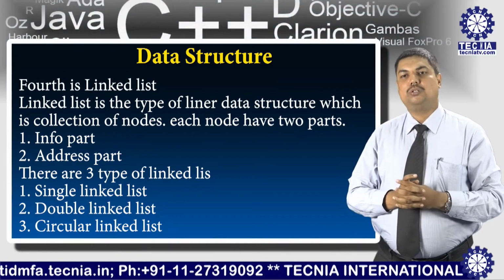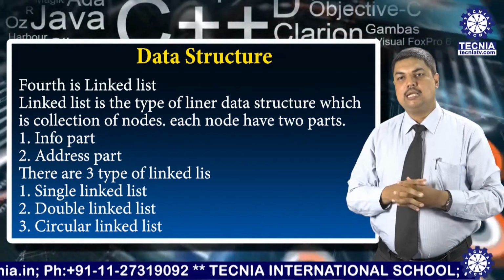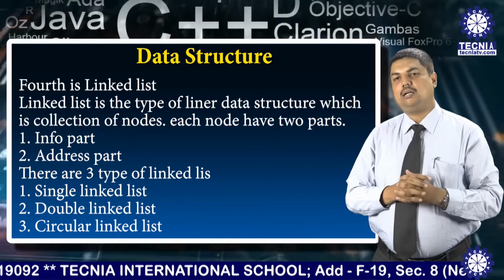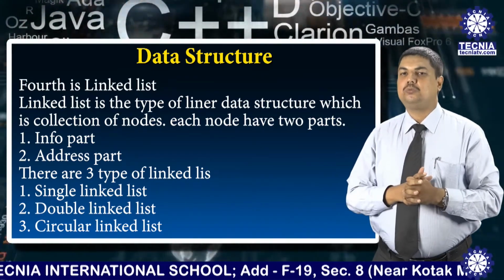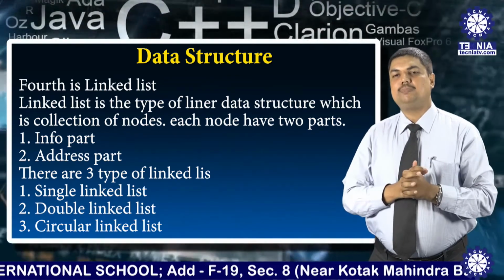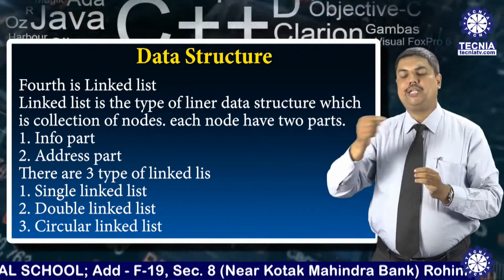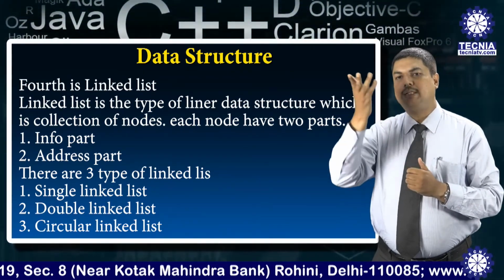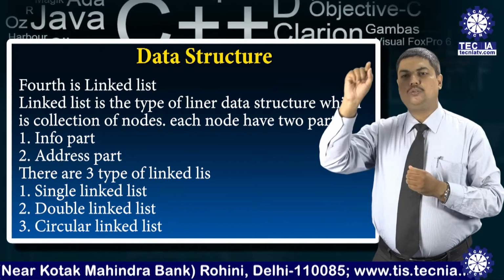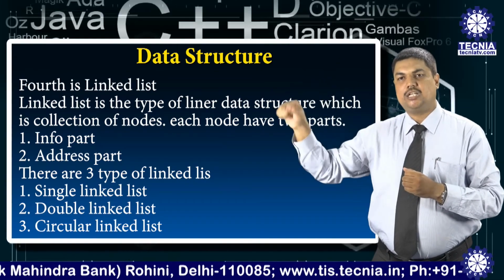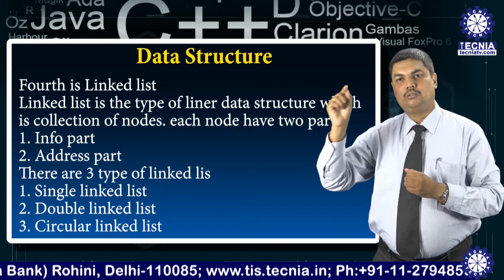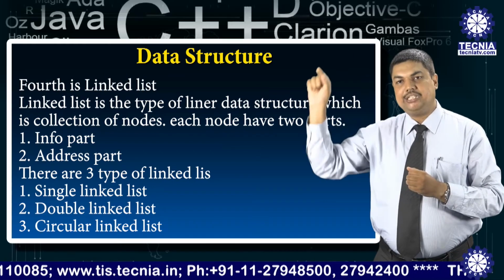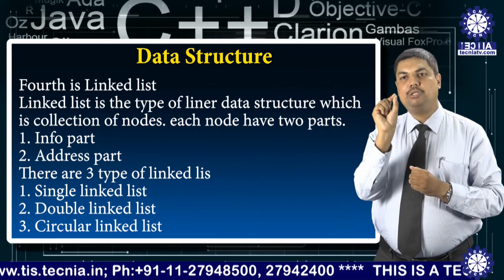Then what about the third type of linked list? This third type is the circular linked list. What is the special feature of the circular linked list? Some types of operations are always rotated, just like the names of the months and the days. Monday, Tuesday, Wednesday, Thursday, Friday, Saturday, Sunday, and again Monday. This thing is known as circular. Everything where data is circulated can use the linked list.